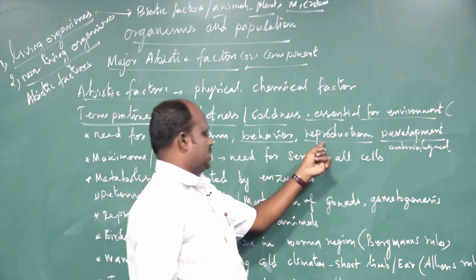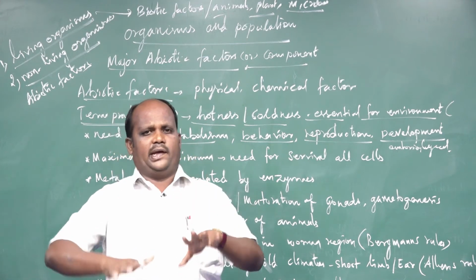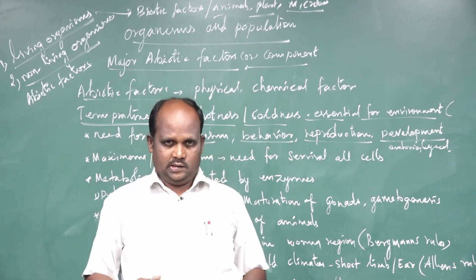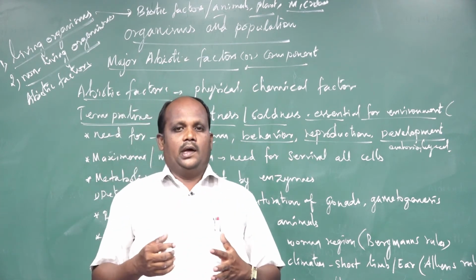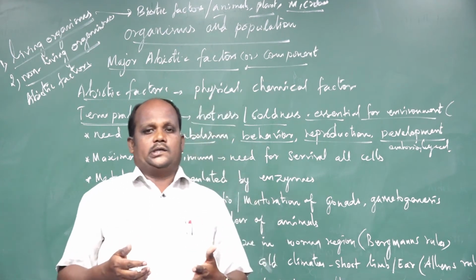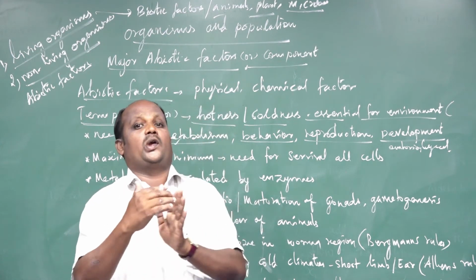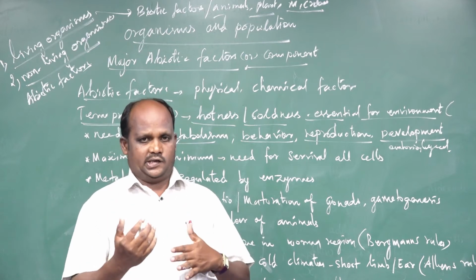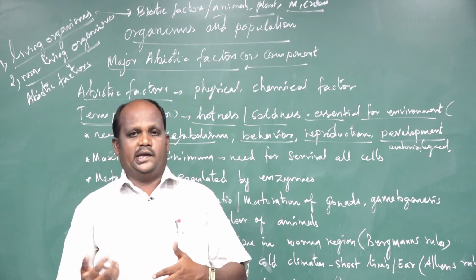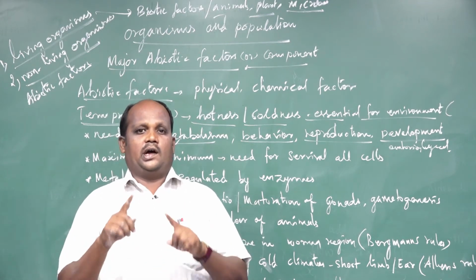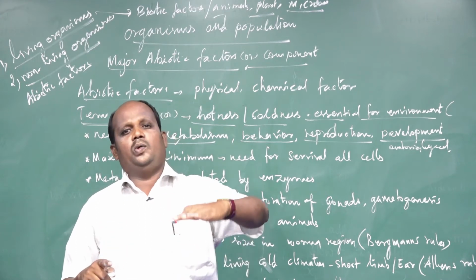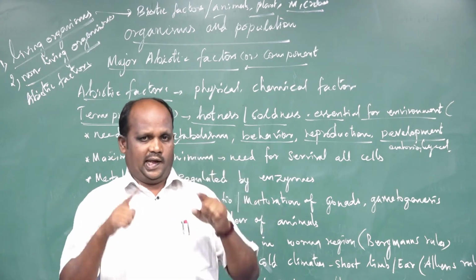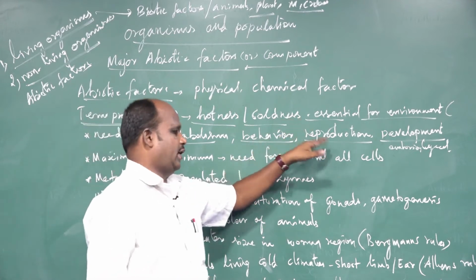Next one, reproduction. Some animals and plants maintain reproduction at a particular temperature, 30, 20 or 14 degrees Celsius, a constant temperature according to the plant or animal.